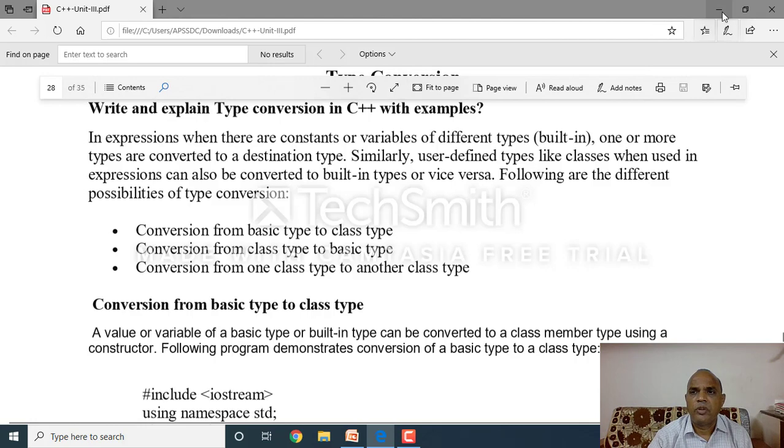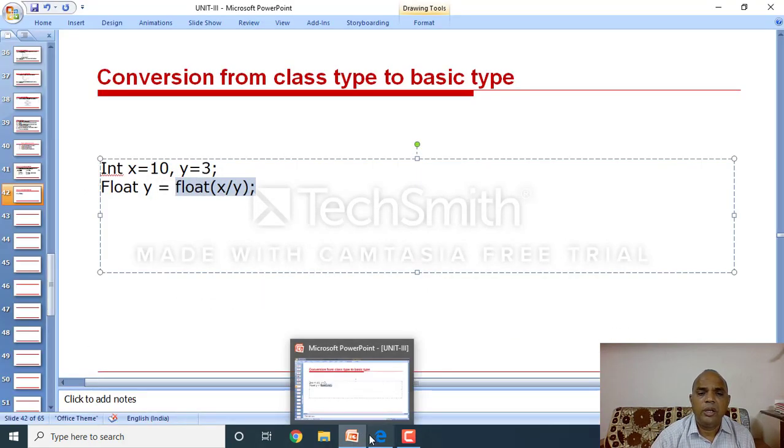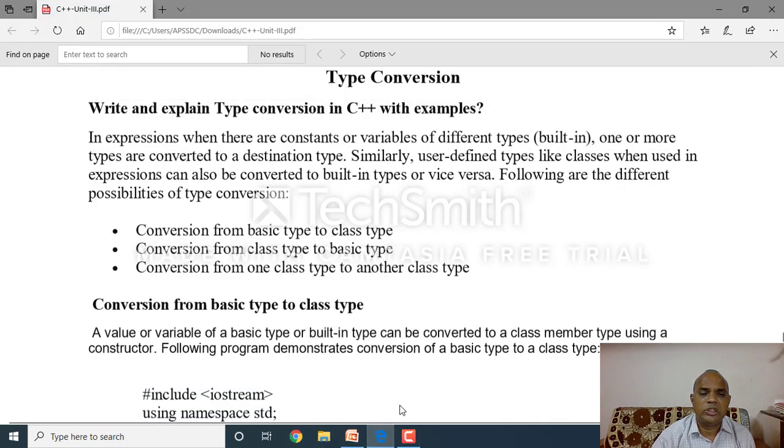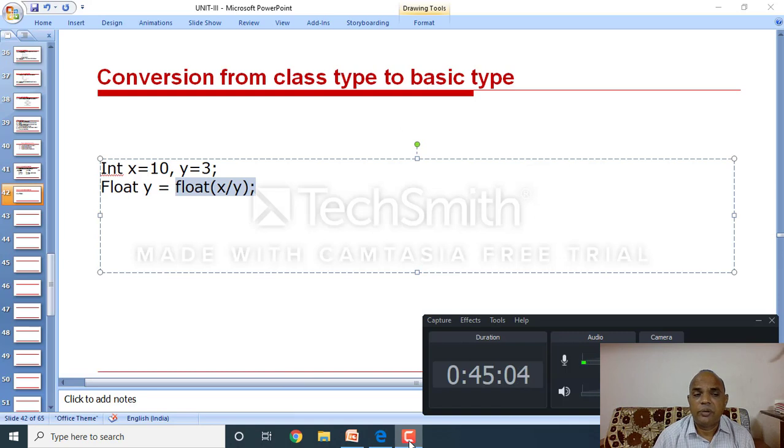Okay, all of you. Today we only discussed the this pointer. This is a pointer variable which holds the address of the present or current object. Clear, the address of the current object.